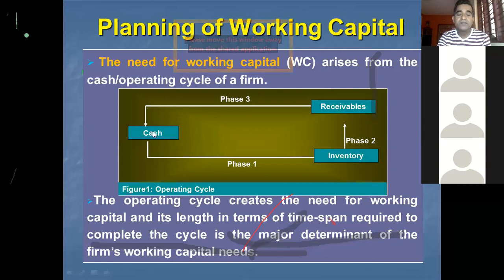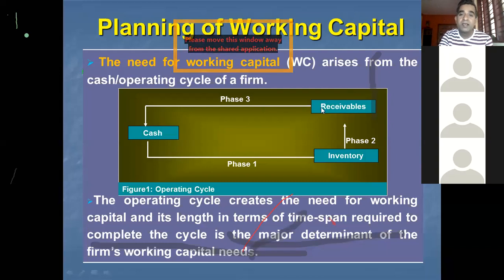Phase 1 is converting cash into inventory, that is using cash to purchase raw materials and manufacturing the products. Phase 2 is converting inventory into receivables, done by selling the finished goods to customers on a credit basis, so customers become receivables or debtors.